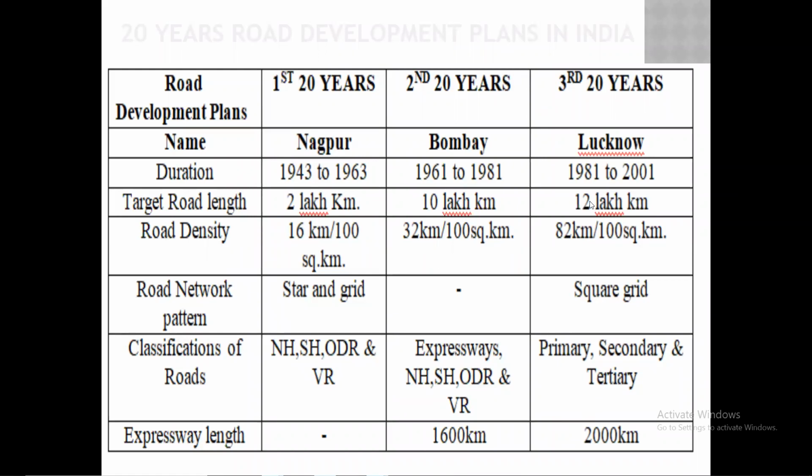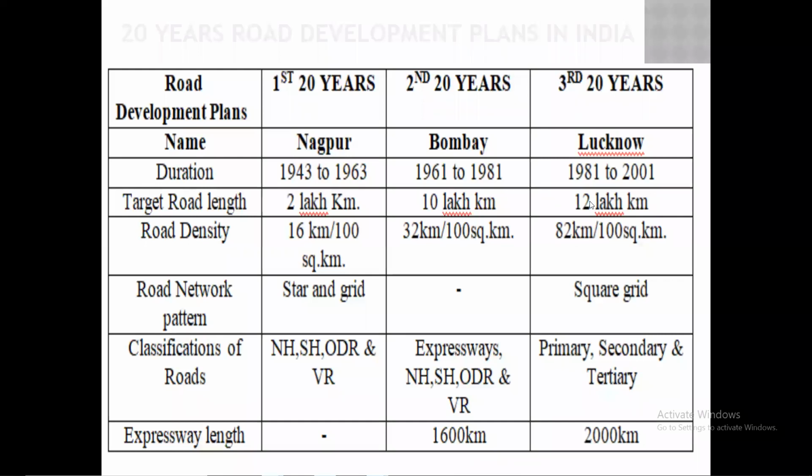Okay. Along with deciding this target, they have also decided to construct a road density of 16 kilometers per 100 square kilometer for the first 20 years development plan. Means what? In the area of 100 square kilometer, at least 16 kilometer of road should be there. This was the target placed in the first 20 years development plan.